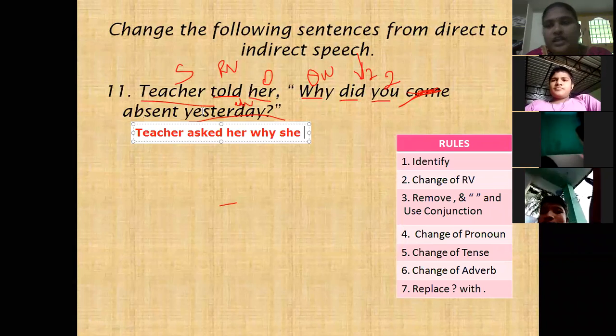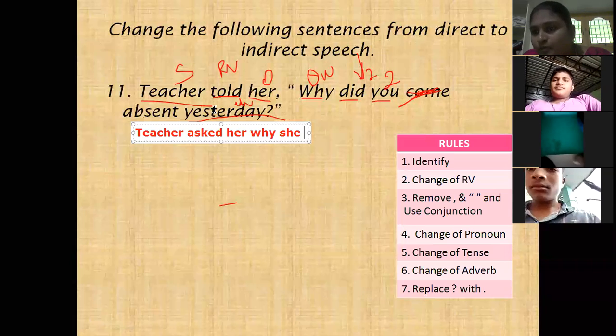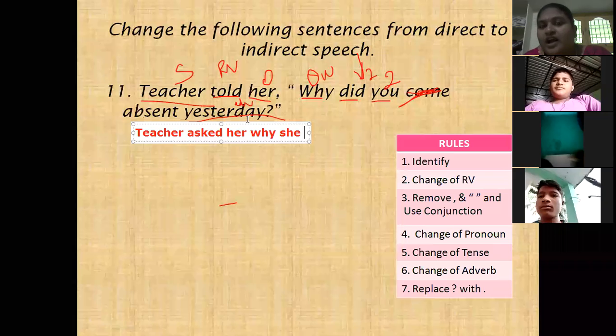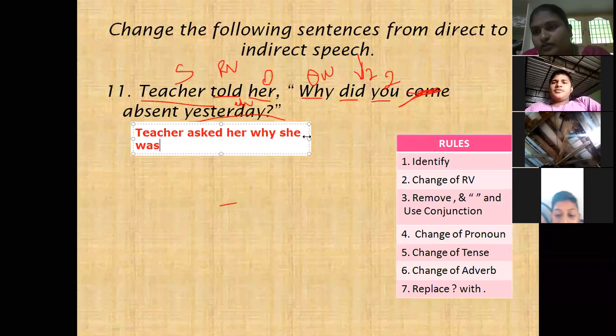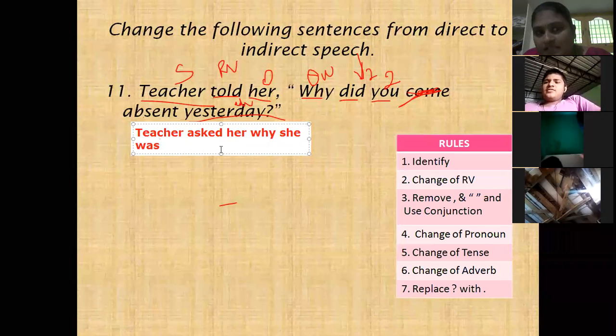But there is no other verb. Here there is no other verb to change into past tense. Then what should we do? We have to use a past tense verb. Instead of do, does, did, we have to use is, am, or was, were. So here it is in past tense. Use was. Why she was